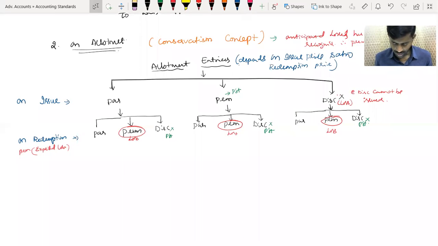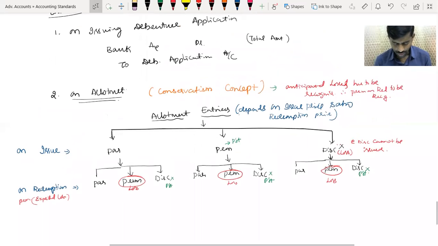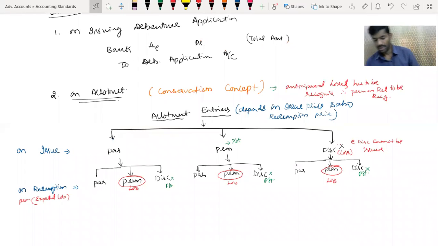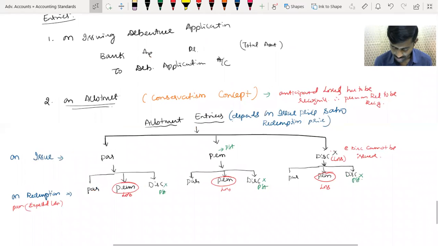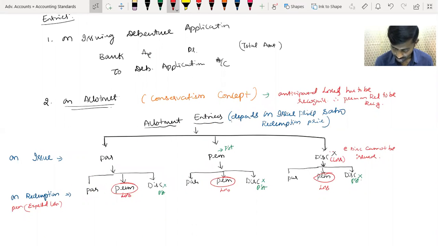Yeah. So these are the nine situations that will come when we go for the entry. When we go for the allotment entry, it is a continuation of the bank entry. In all cases of allotment, the debenture application account will be debited. Correct? So imagine here, if it is issued at par, it means 100. Premium or discount, let us assume it as 10 rupees.